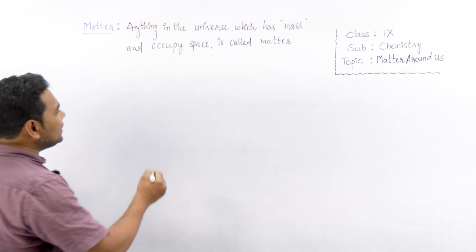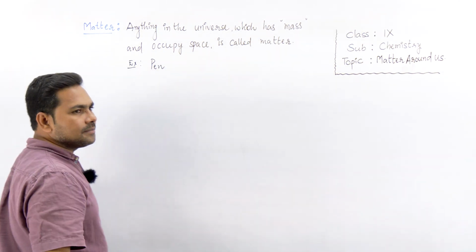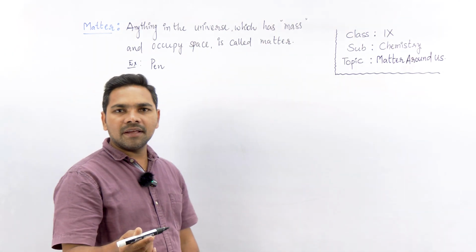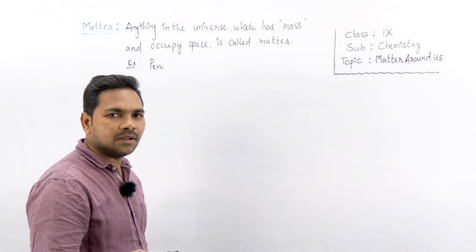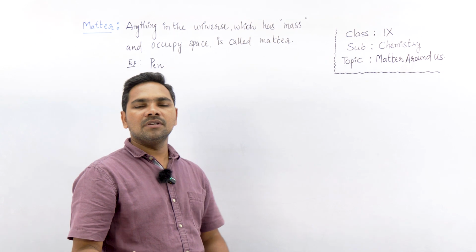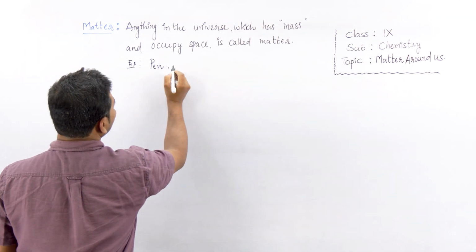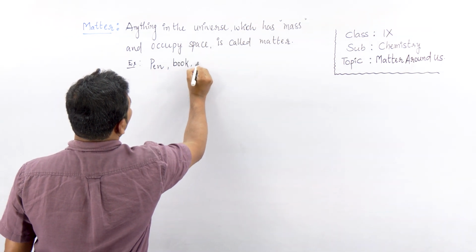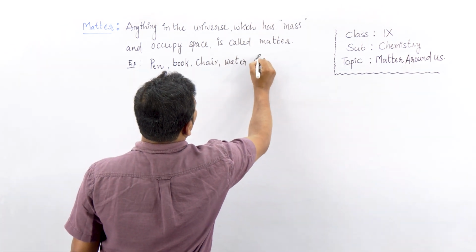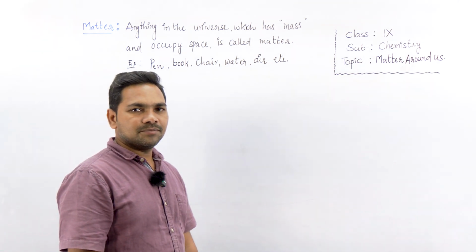Now, examples of matter: this pen is matter, right? Because it has some mass, let's say 10 gram, 15 gram, 20 gram, like that, and it also occupies some space. So anything in the universe which has mass and occupies some space is called matter. Examples: the pen, a book, a chair, water, air, etc. are examples of matter, right?